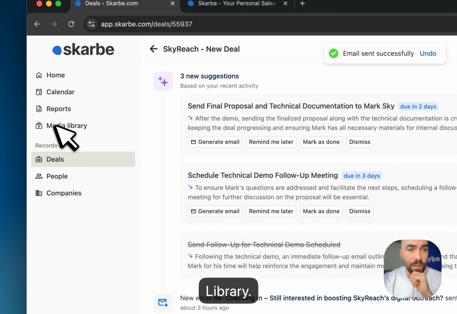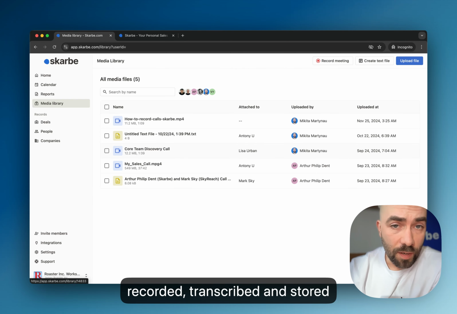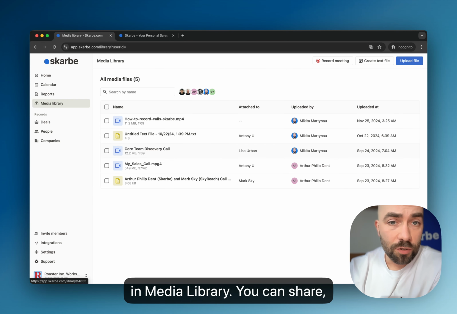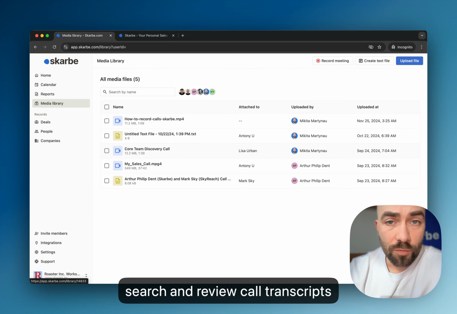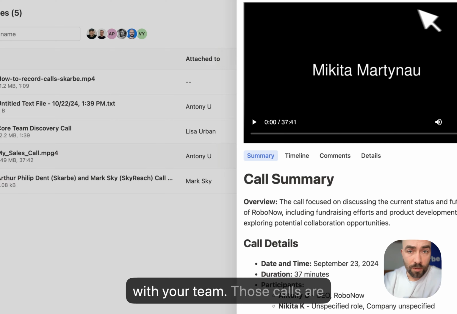Now let's go to Media Library. Every meeting is automatically recorded, transcribed, and stored in Media Library. You can share, search, and review call transcripts, as well as summary and timelines. You can leave comments and you can share it with your team.